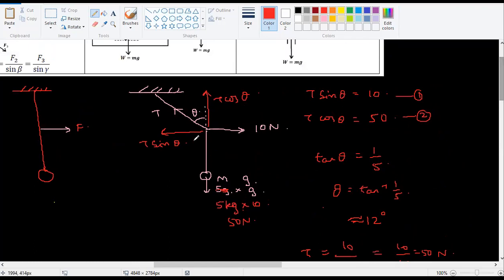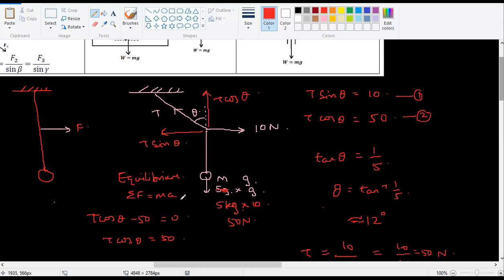Why did I say this is equal to this? Because there is no movement in this direction, and no movement in this direction. We call it the equilibrium position. Or you can go back to your basics: sigma F is equal to ma. Since there is no movement, a becomes 0. So T cos theta minus 50 is equal to 0, which means T cos theta is equal to 50.